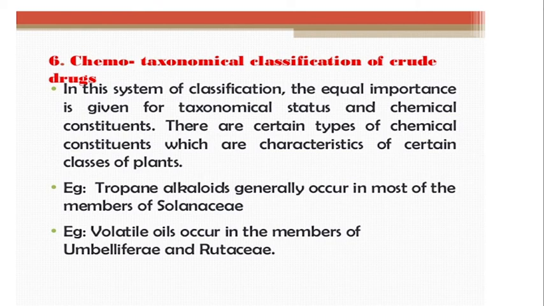So the interrelated study of the chemical nature and the taxonomy of the drug is carried out under chemotaxonomical classification of crude drug.